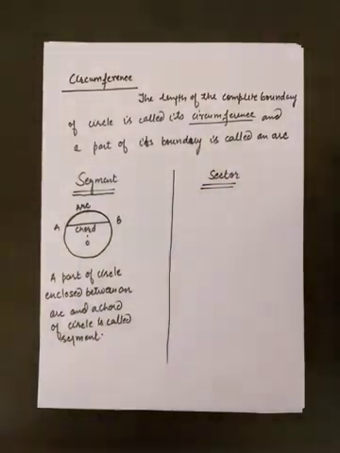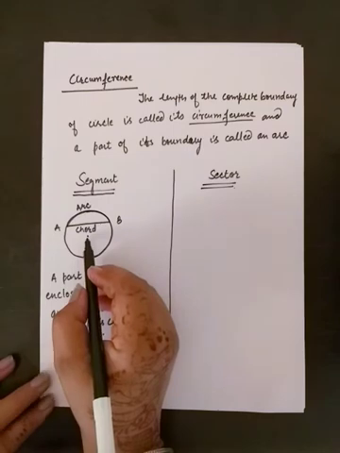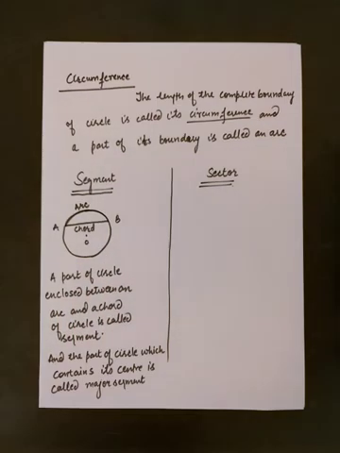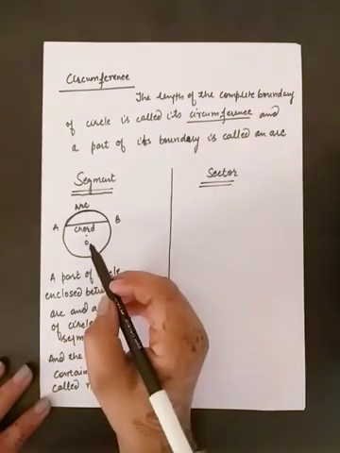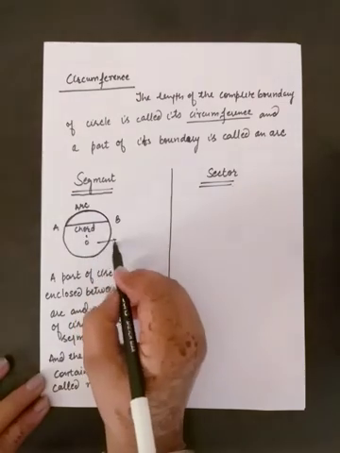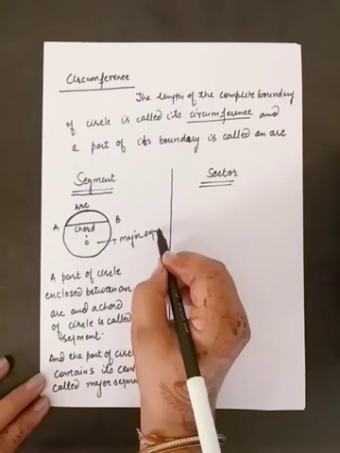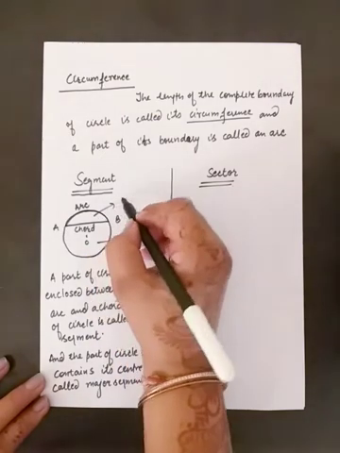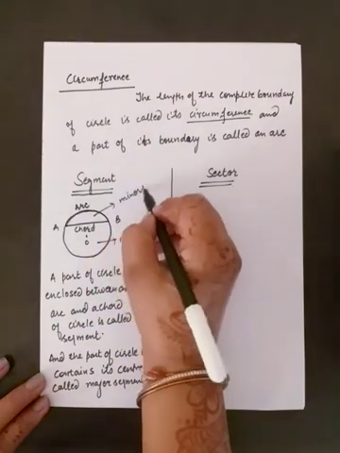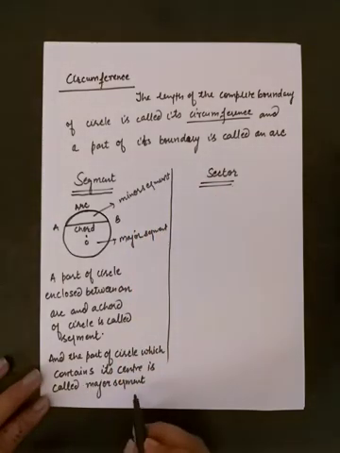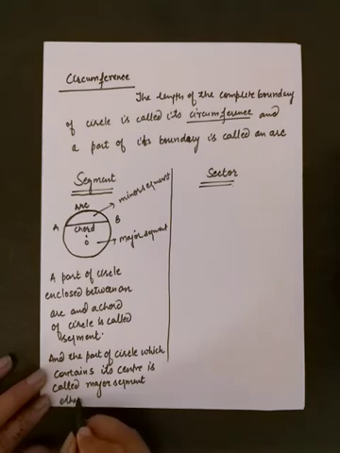And the part of the circle which contains the center is called major segment. So a part of circle which contains its center, meaning the part in which the center comes, is called major segment. So here major segment is this one and minor segment is this. So part containing the center is major segment, otherwise minor segment.